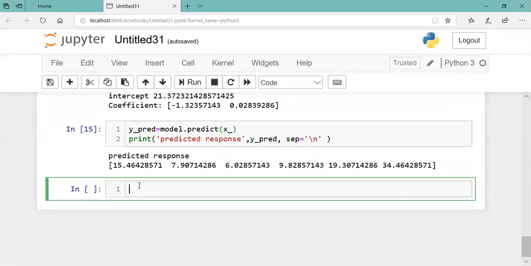Okay. Now let me start with the next, I mean, other module which is doing linear regression. We'll see that. So that module name is statsmodels.